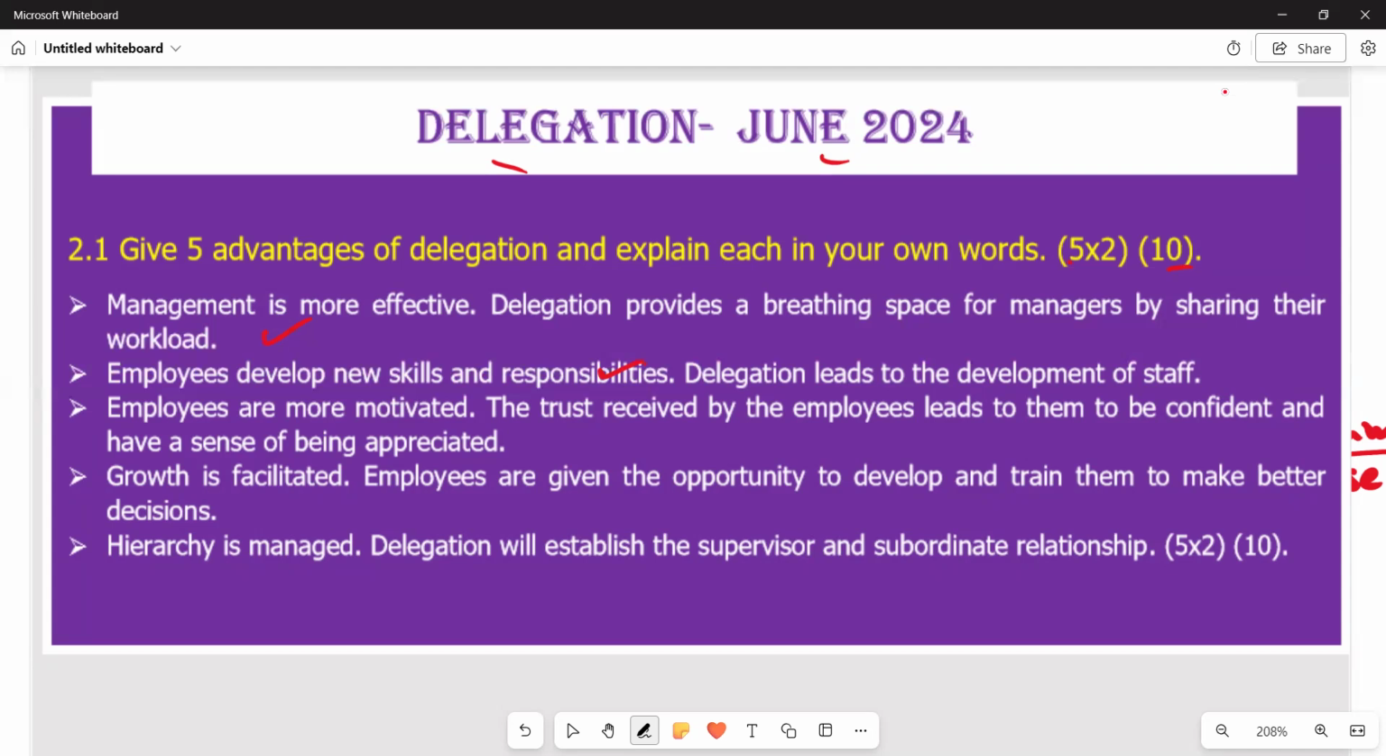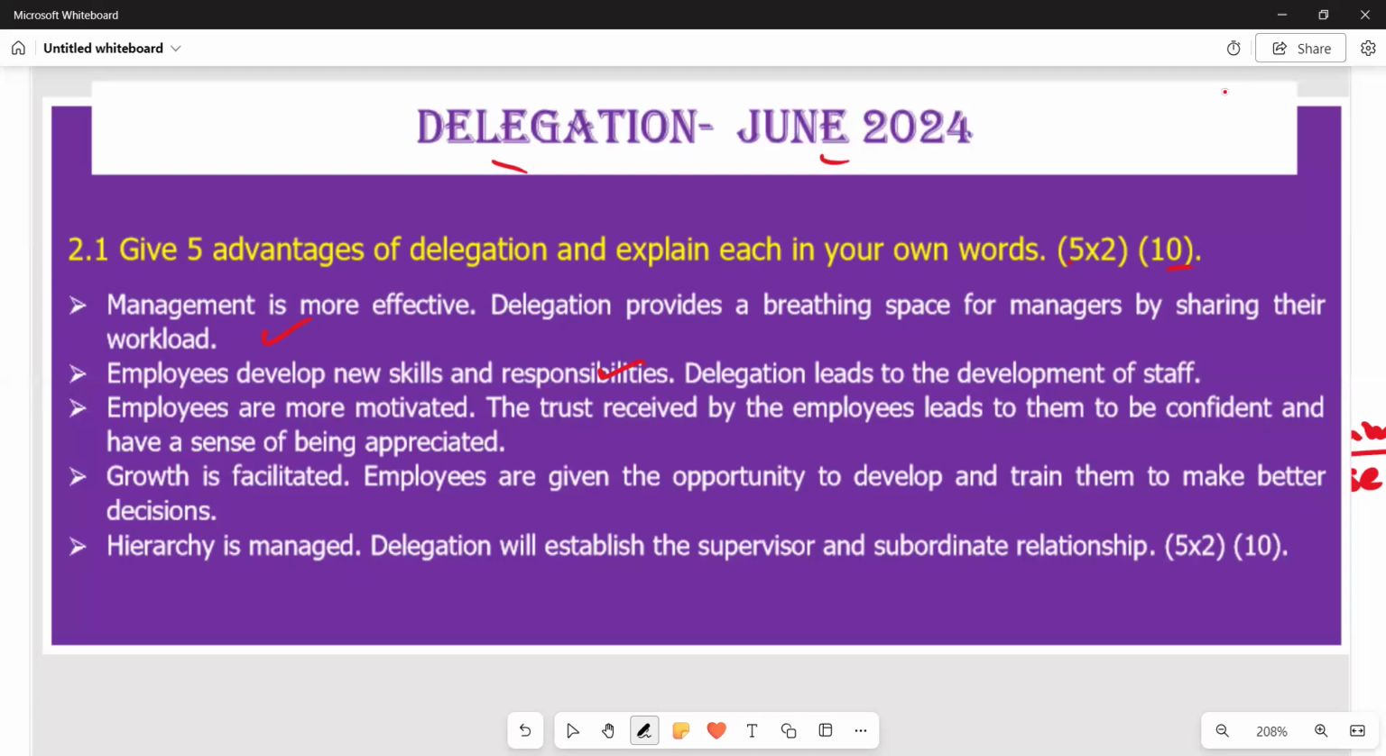Then go to the fourth one. Growth is facilitated, which is very clear. On the explanation part, employees are given the opportunity to develop and train to make better decisions. This is mainly explaining from the point of view of decision making, that facilitating our lower level workers to be involved in decision making is also going to make them better. So this is what we have in terms of the fourth point.